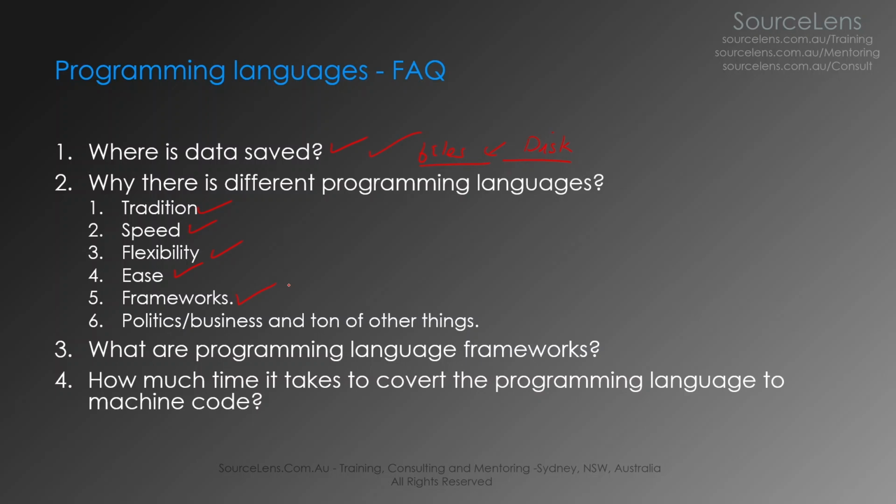Then the available libraries, what you can do with a programming language. For example, you may not develop a web application in C, while you may go for something like Node, Python or Java, or .NET for a web application. So the availability of certain frameworks, which you will see later in this course. And there are a lot of other non-technical reasons for the existence of programming languages, which I'm not getting into. We will answer the question of what a framework is later in the course. It'll be too early to address it right now.